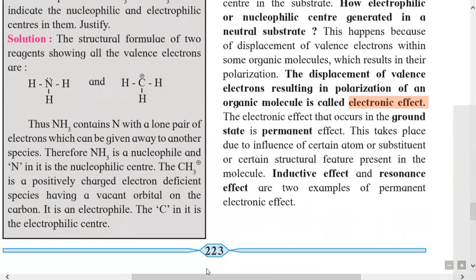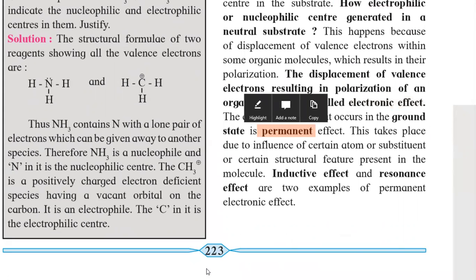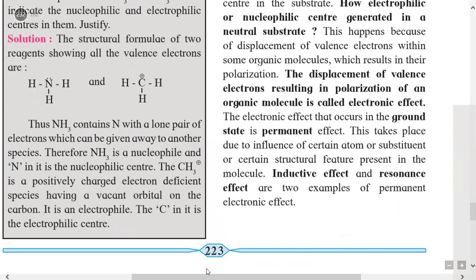The electronic effect that occurs in the ground state is a permanent effect, such as the inductive effect. So it occurs in the ground state. It is a permanent effect.